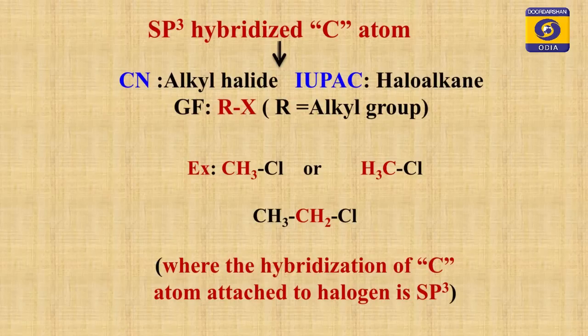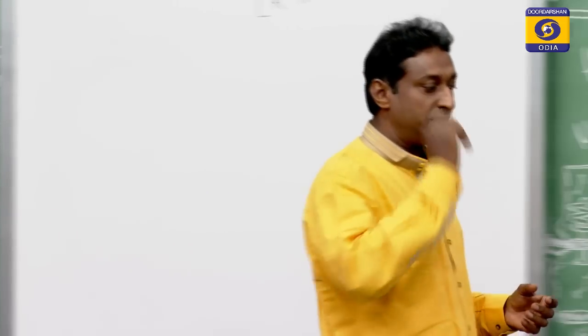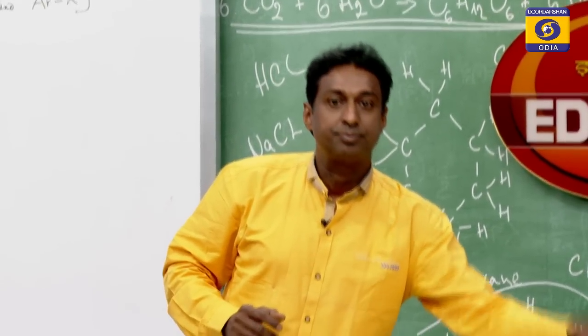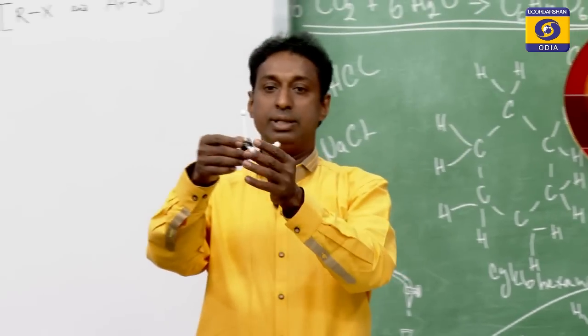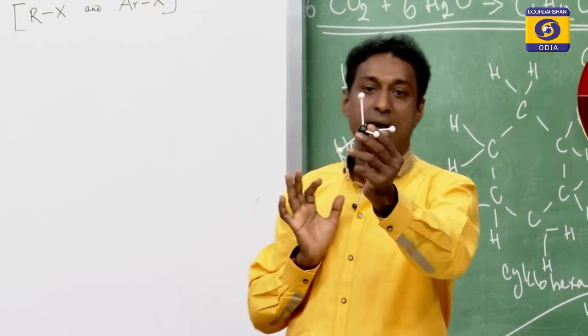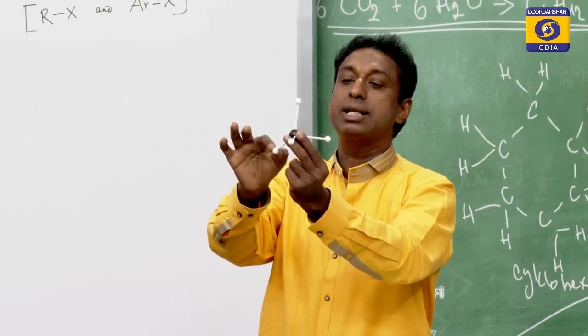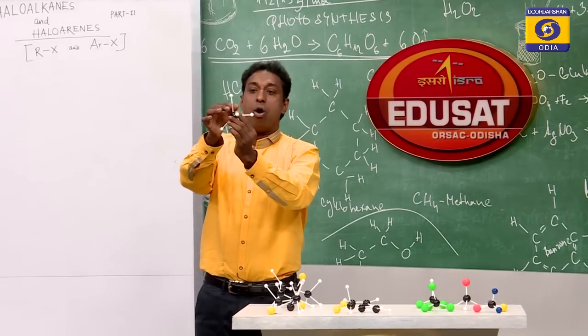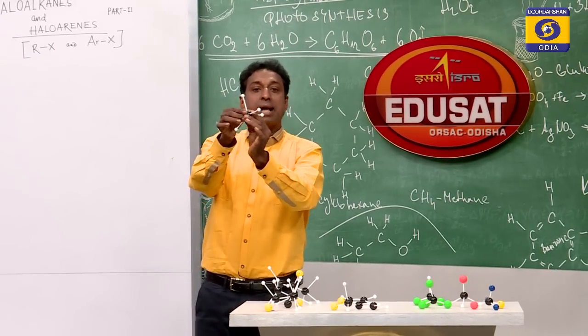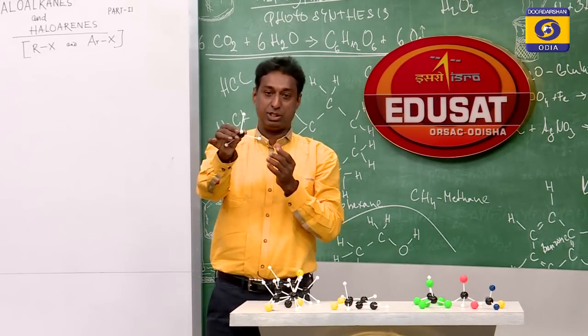I can show you a model of how to know it is sp3 hybridized. Look at this structure, you can see it. This carbon is sp3 hybridized. It is a methane compound, all the bonds are single bonds to hydrogen. All single bonds means the carbon is sp3 hybridized.